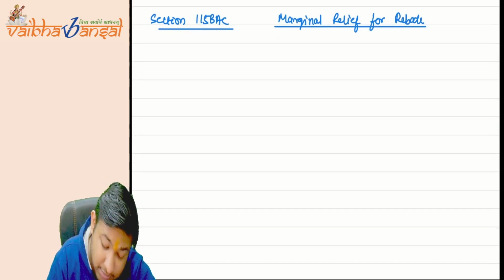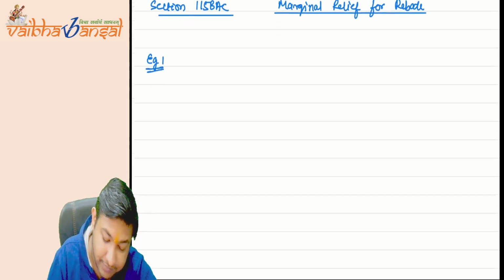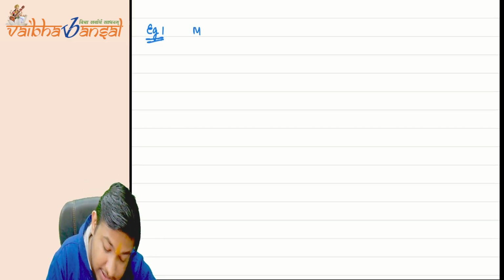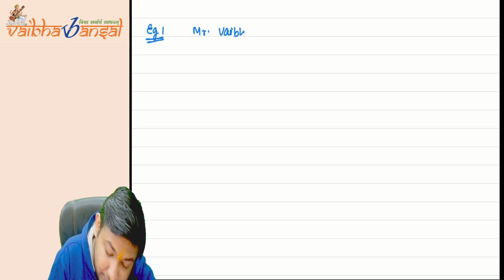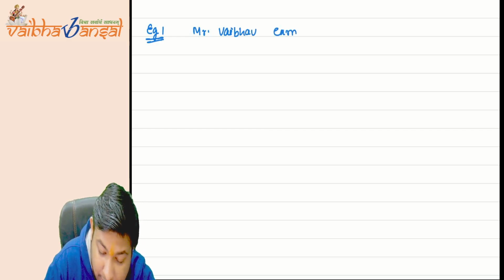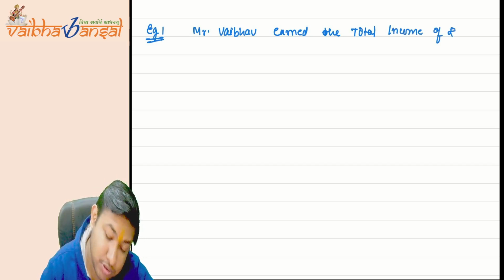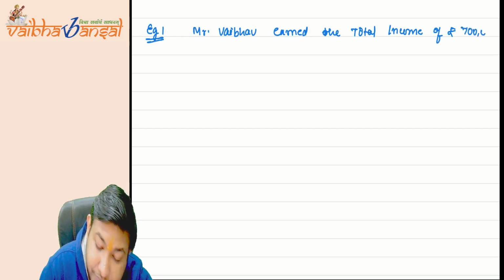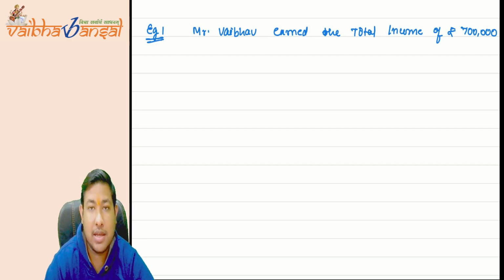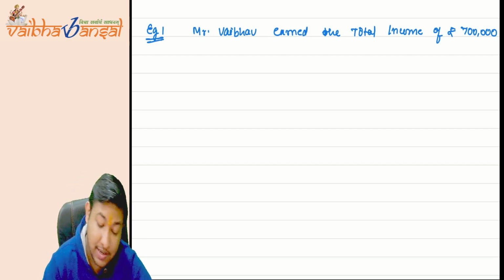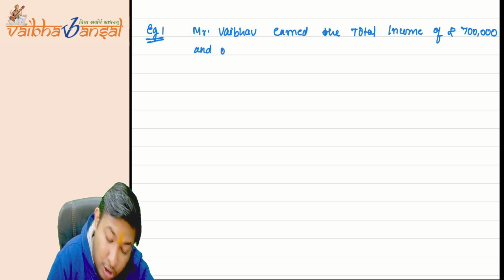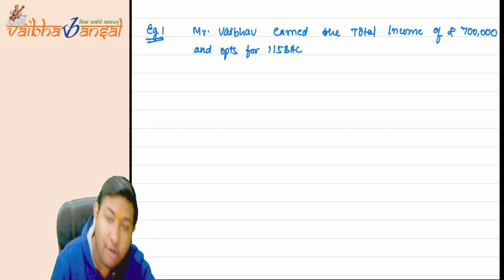Now let's solve a question. Example one. Suppose Mr. Weber earned a total income of rupees 7 lakh and opts for 115BAC.